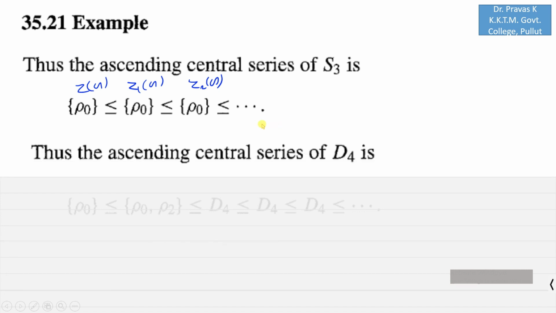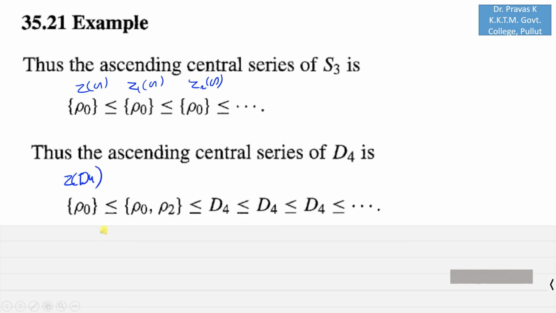But if you look at D4, you can see that here Z of D4 contains only one term, that is rho naught. However, if you take Z1 of D4, then you can have rho naught, rho 2, and then Z2 of D4 will be equal to D4, and so on. So this is the ascending central series of D4.